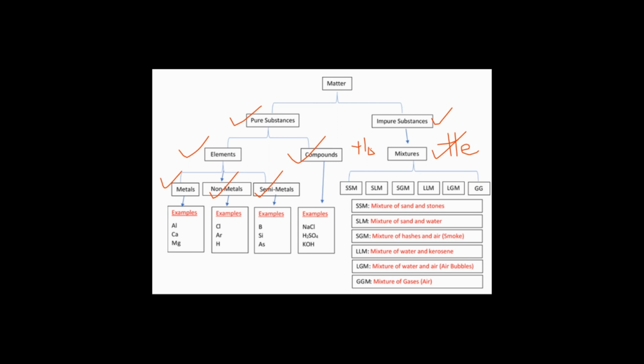For mixtures, we have the various kinds here. We know the types, either homogeneous or heterogeneous. The various forms can be solid-solid mixture, and you have an example in the diagram. You can have solid liquid mixtures, solid gas mixtures, liquid mixtures, liquid gas mixtures. You can also have gas mixtures. So these are all examples. And this is where we would end our topic on classification of matter.